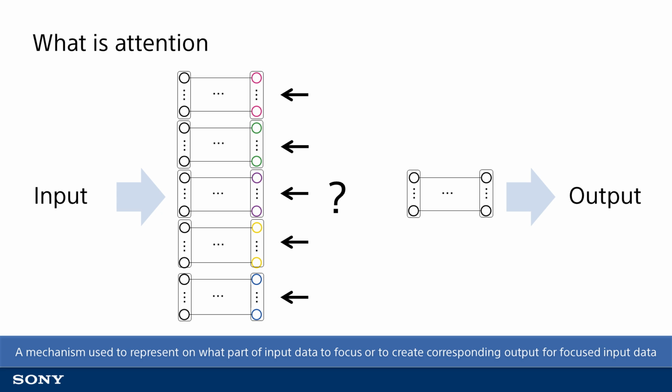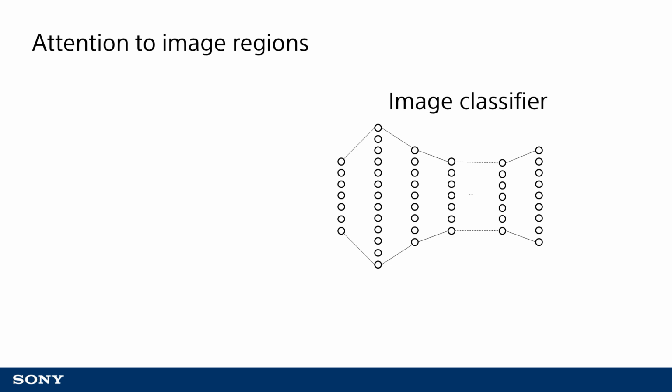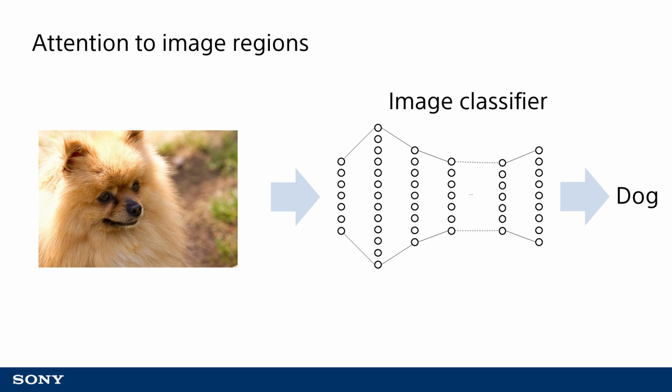Let's first go over the essence of the idea of creating the attention configuration. In a few short words, attention in deep learning is a mechanism used to represent on what part of input data some layer should focus, or a mechanism used to create corresponding output for this kind of focused input data. When classifying input images and the current input is an image of a dog, for example, humans will of course recognize that the image is of a dog regardless of what's in the background.